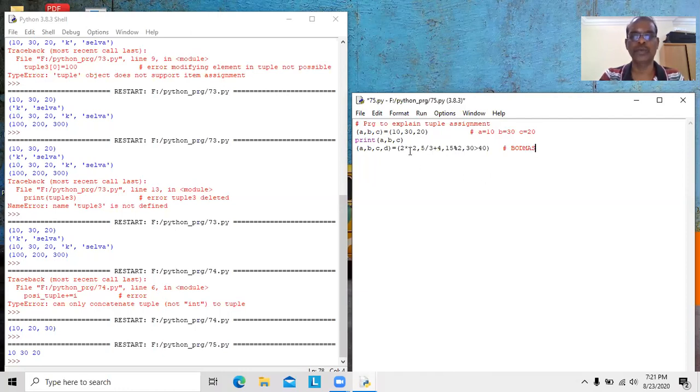Here we are having only one operator, that is exponential. Then 2 to the power of 2, that is 4, will be assigned to A. Then here we are having two operators. One is slash, another one is plus. Out of these two, which one should be executed first? In this case, we have to apply the BODMAS rule.